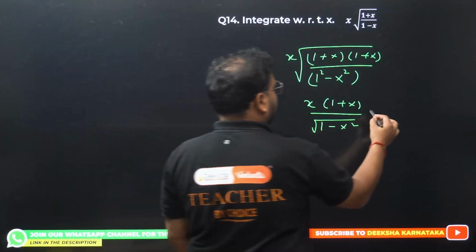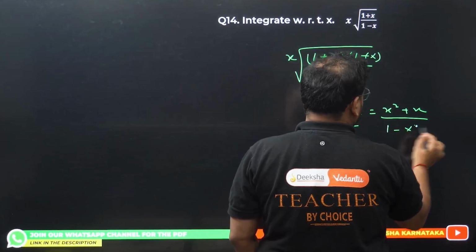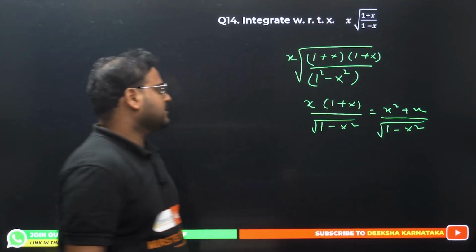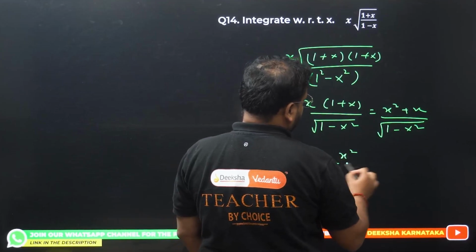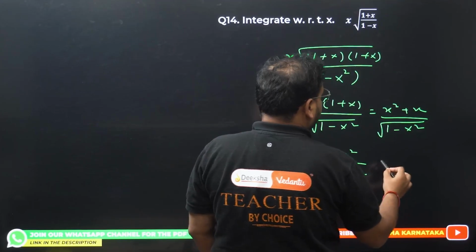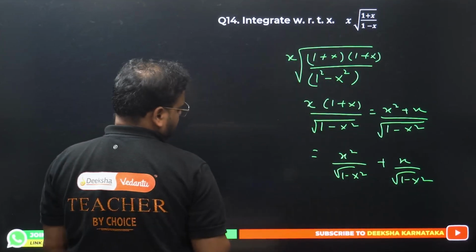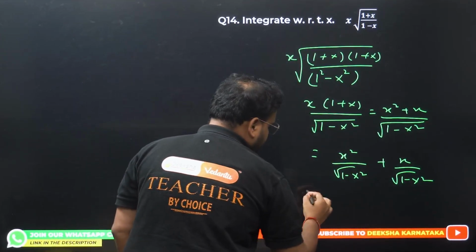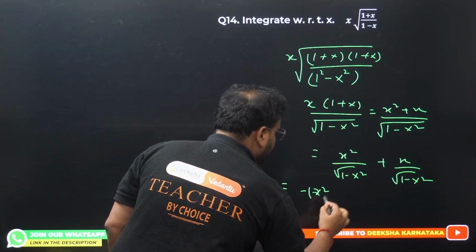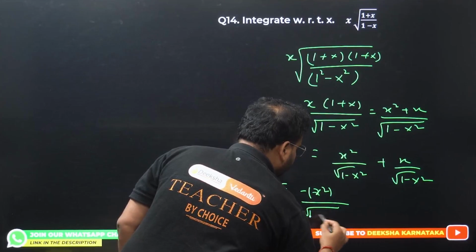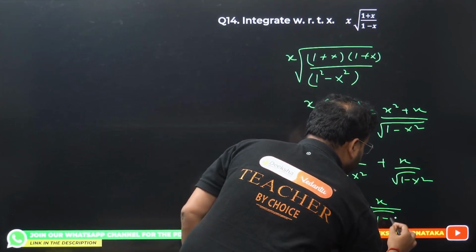Super. From here I'm getting what? x square plus x upon 1 minus x square in the root, right? What I get for this? I get here x square upon root of 1 minus x square plus x upon root of 1 minus x square. I can write this as minus, x square divided by root of 1 minus x square, plus x upon root of 1 minus x square.